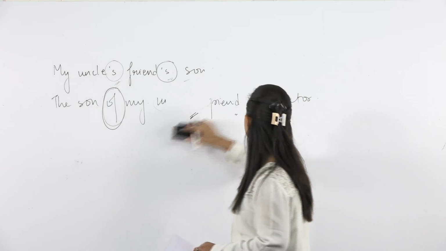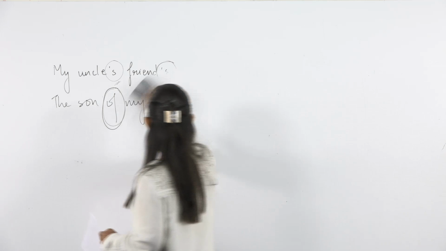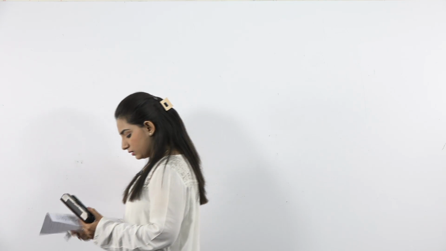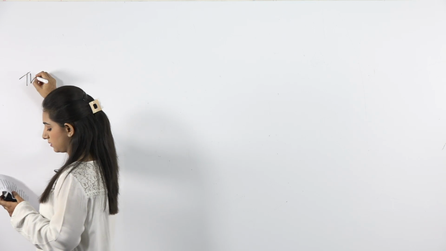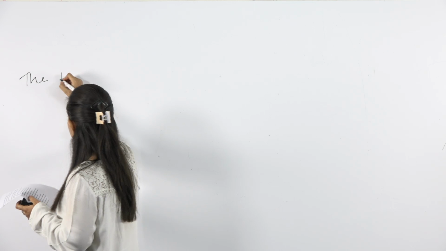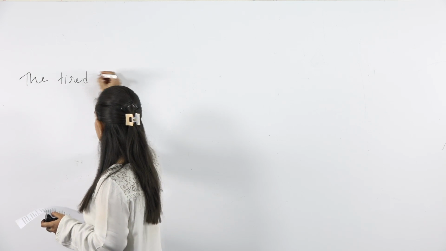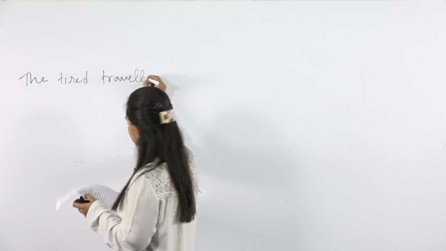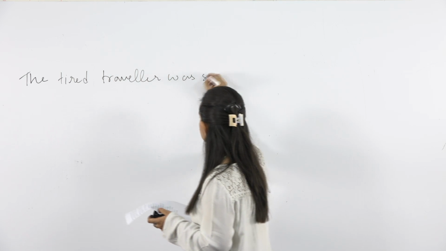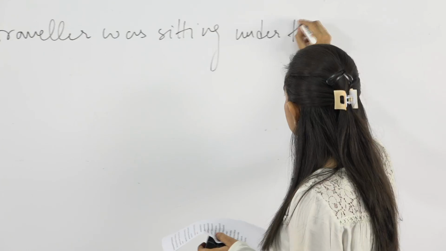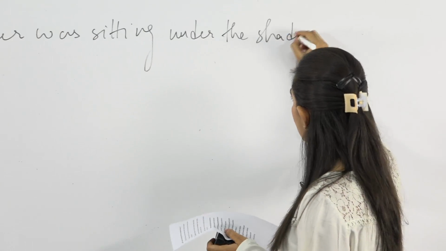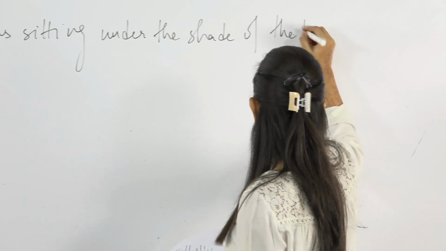Now let's move to the next sentence. The next sentence that we have is, the tired traveler was sitting under the shade of the tree.